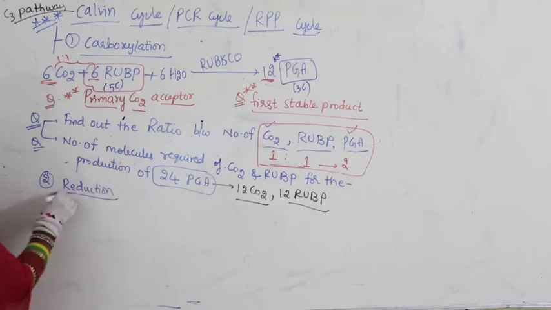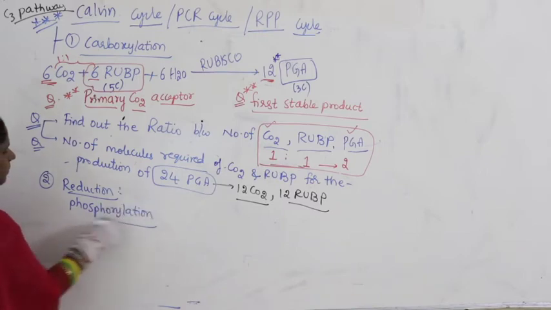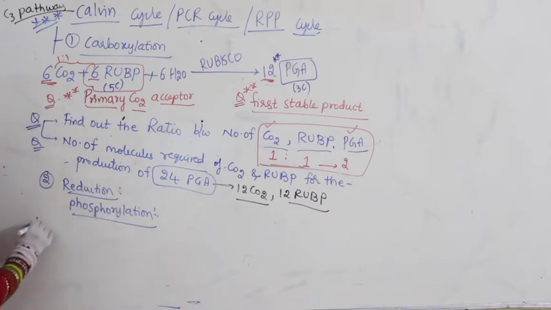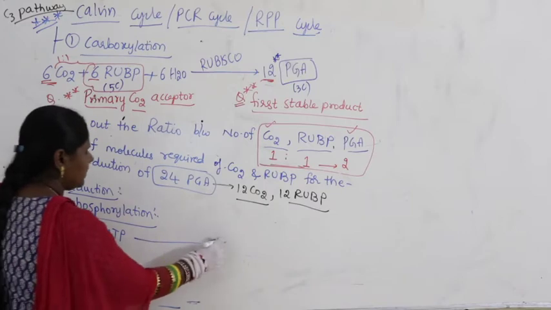In reduction we have studied about phosphorylation. For phosphorylation, we have already studied that 12 molecules of PGA react with 12 molecules of ATP, and what is the name of the enzyme?